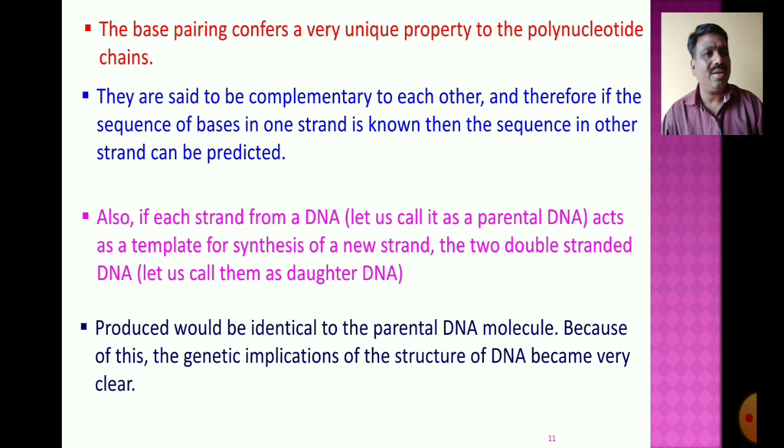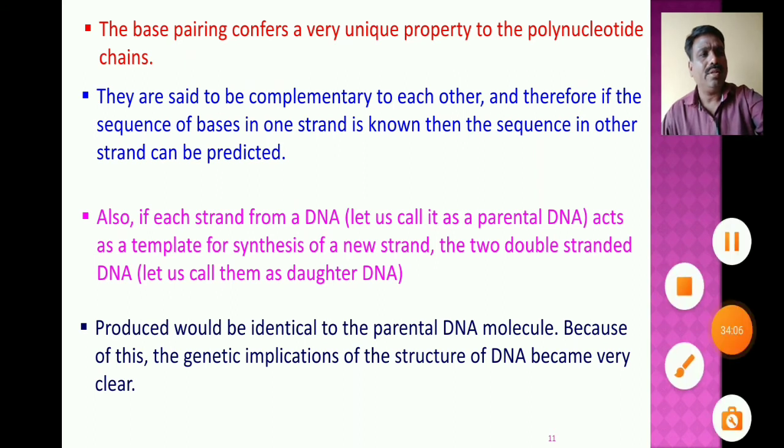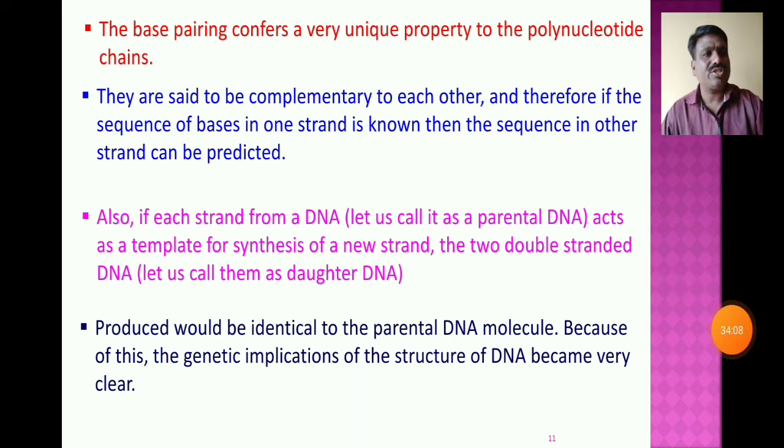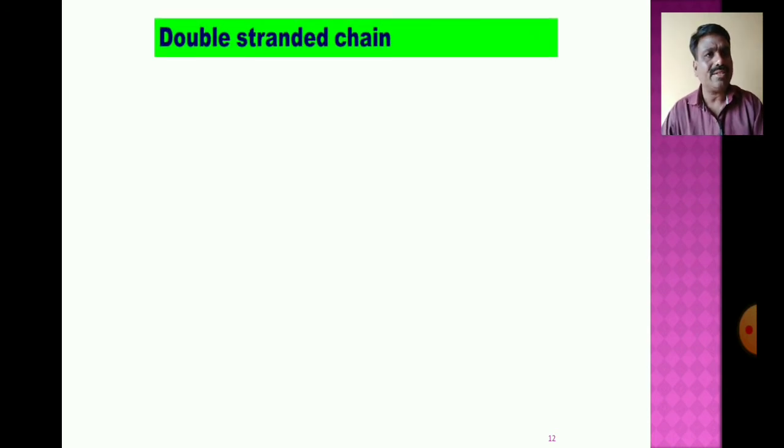The daughter DNA is identical to the parental DNA molecules because the genetic information present in coded form is copied. Through complementary nitrogen base pairing in the process of replication, new strands are formed over the parental strands.